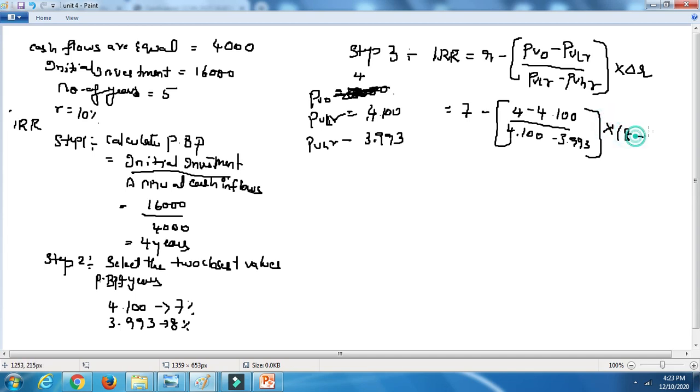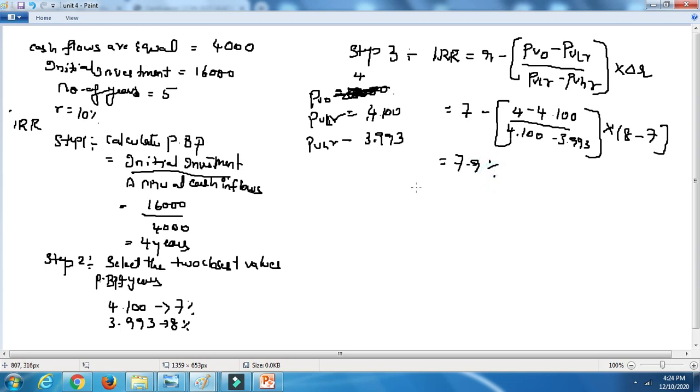So 7 minus, you need to calculate this first of all, numerator 4 minus 4.100. If you do this all, you are going to get some value calculated. 4 minus 4.100 divided by 4.100 minus 3.993. If you get some value, multiply with 1 and minus with 7. So you will get 7.9%.